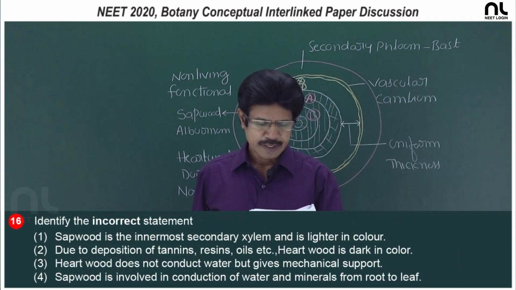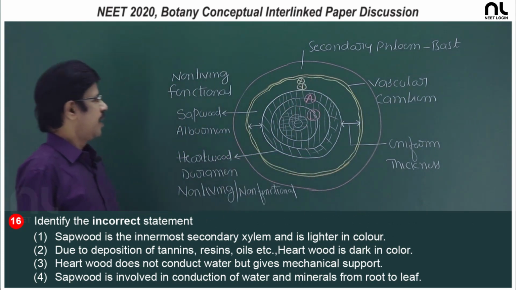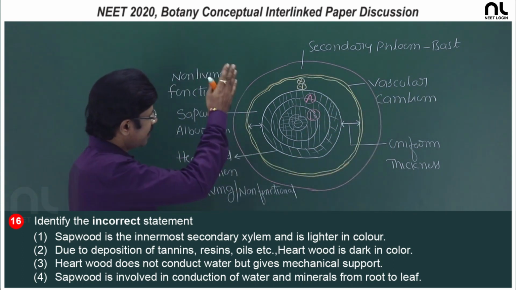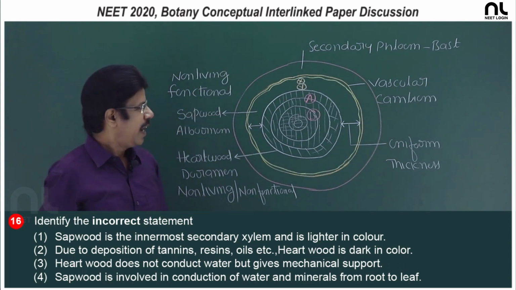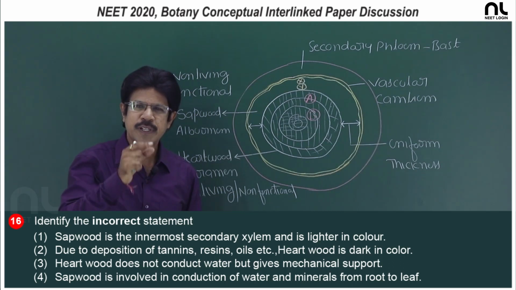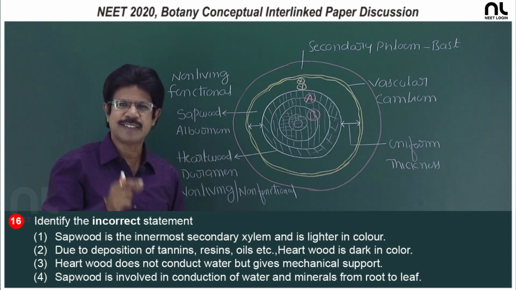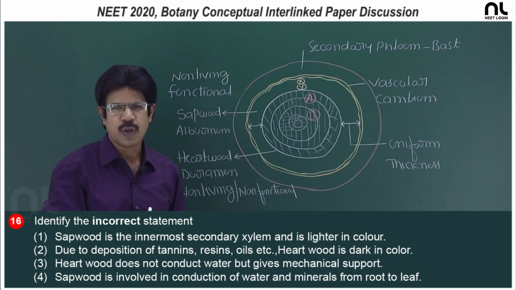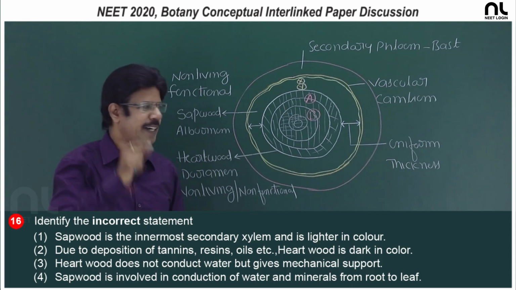Question number 16, identify the incorrect statement. The vascular cambium is involved in secondary growth, giving secondary xylem inside and secondary phloem outside. The secondary xylem loses its power of conduction because the lumen of the vessels is blocked by tyloses, tannins, resins, oils, gums, and it becomes dark in color, only useful for mechanical strength, but not for conduction.